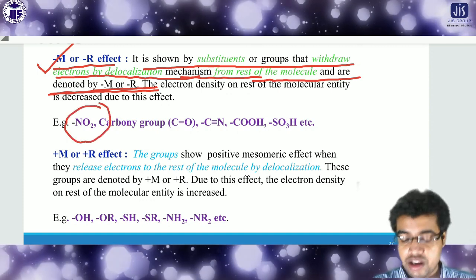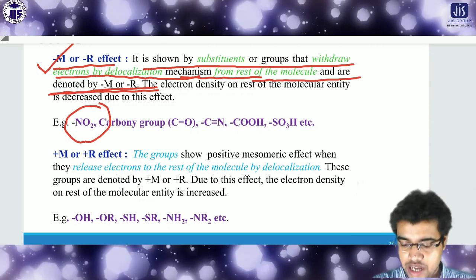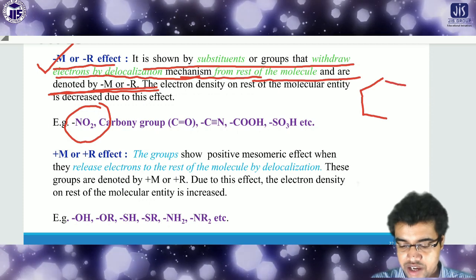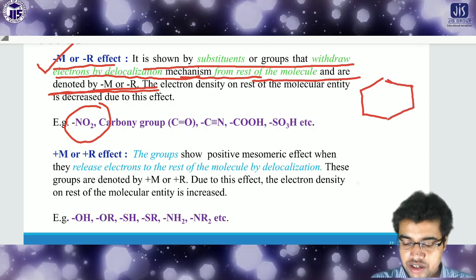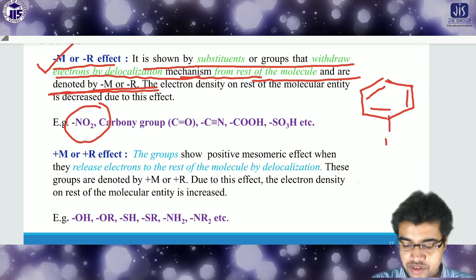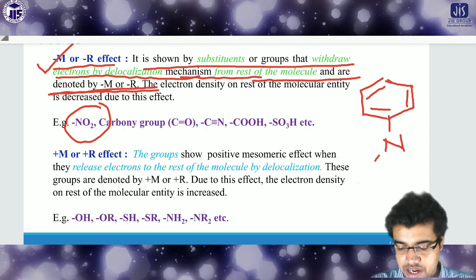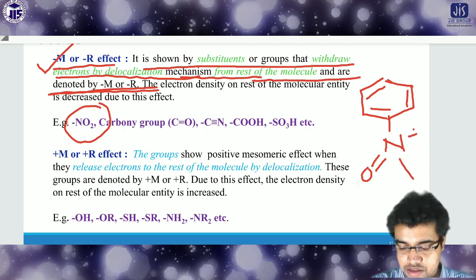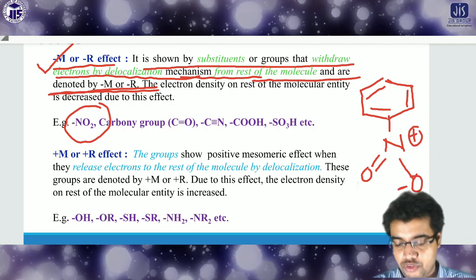I can show you how NO2 withdraws electrons from a compound. If NO2 is attached to the benzene ring, and there are some double bonds present in the ring, NO2 is present in this way: N double bond O, and here N plus and here O minus. This is the general form of NO2.